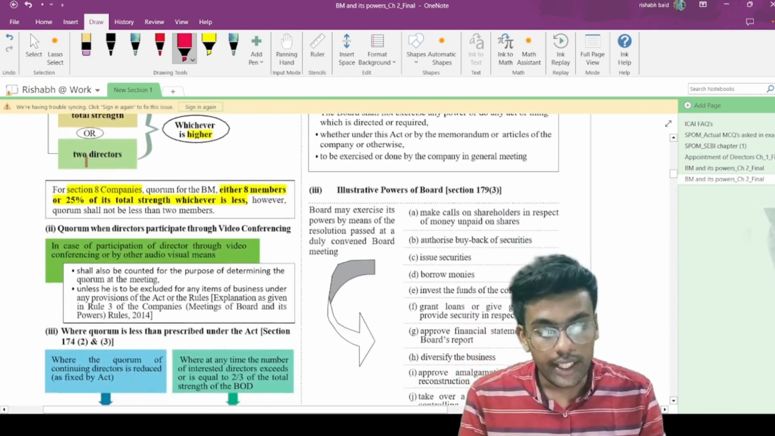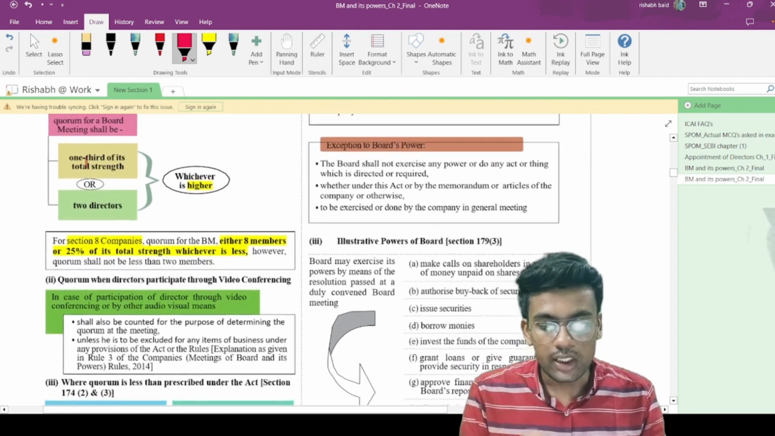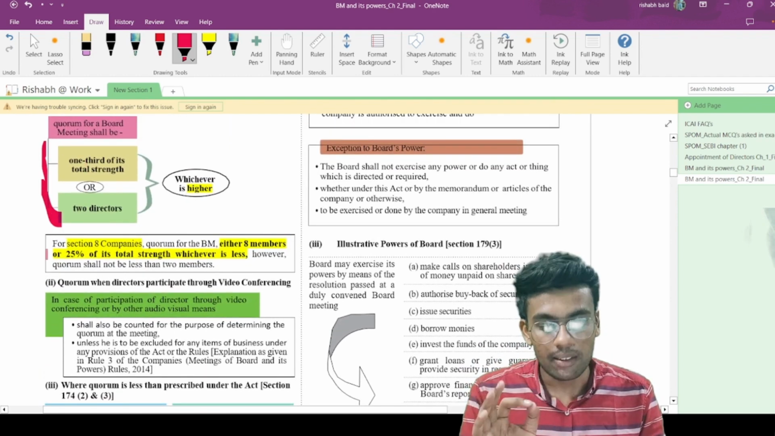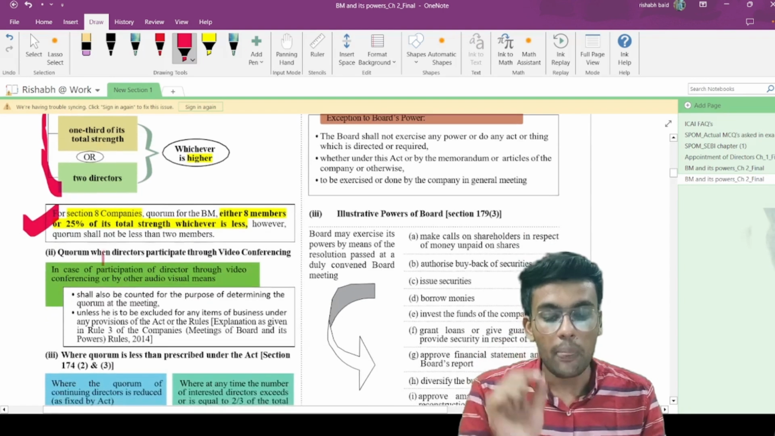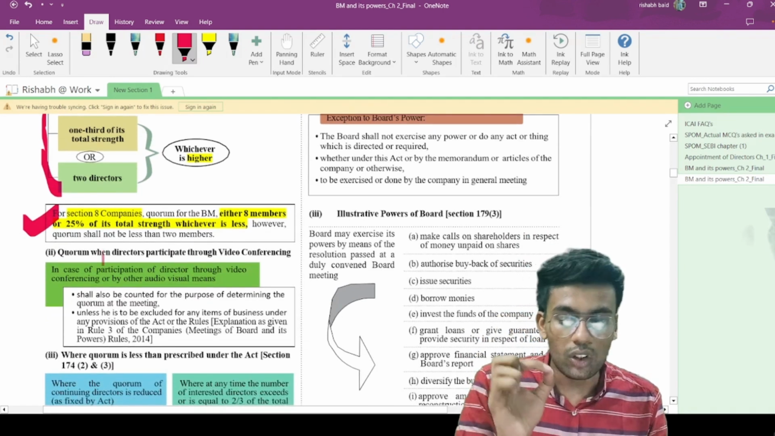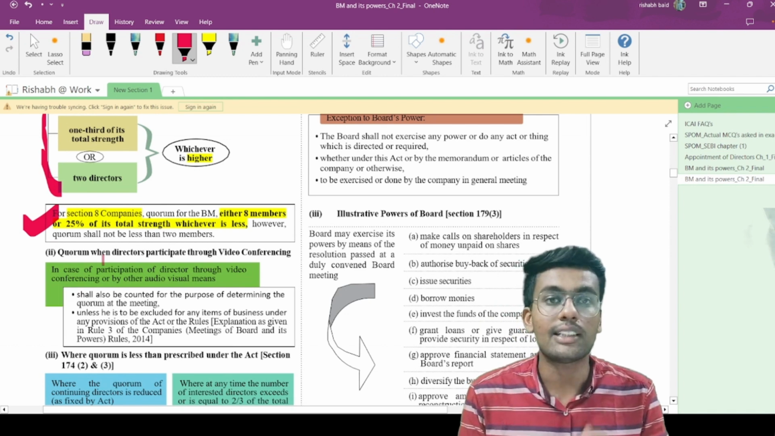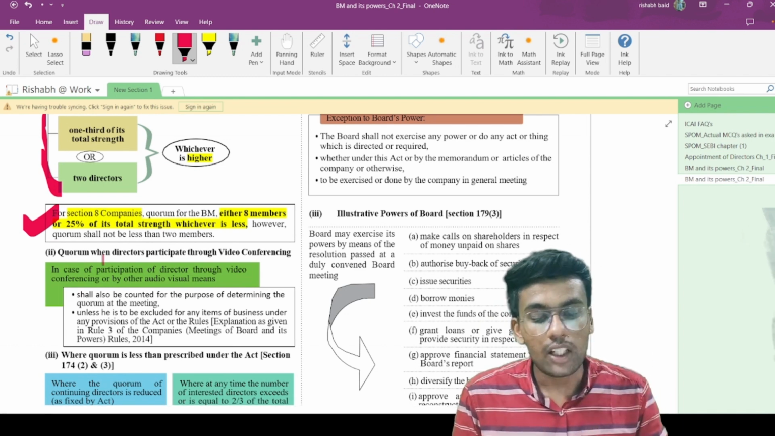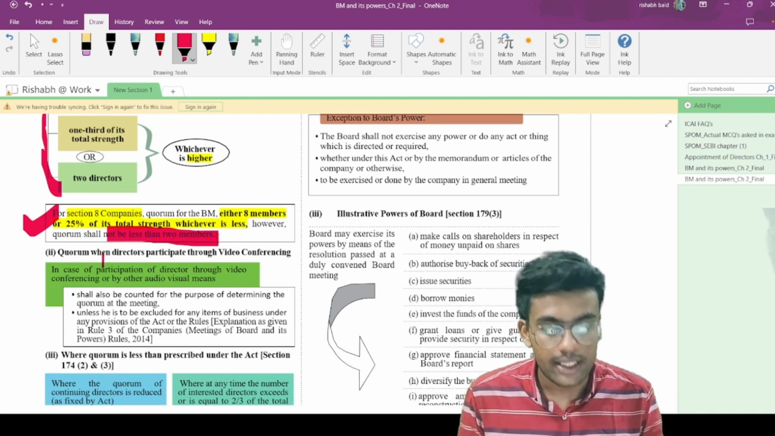Now for section 8 companies, what should be the quorum? These quorum provisions are not applicable to section 8 companies. For section 8 companies, this provision is there: quorum should be either 8 members or 25% of the total strength, whichever is less. However, the quorum shall not be less than 2 members. So please keep this in mind.